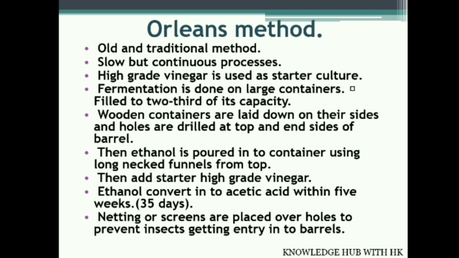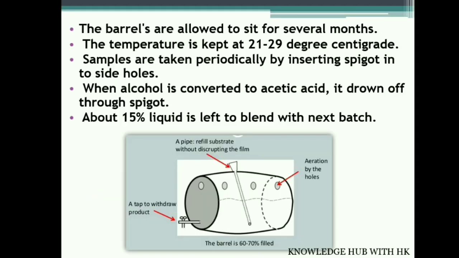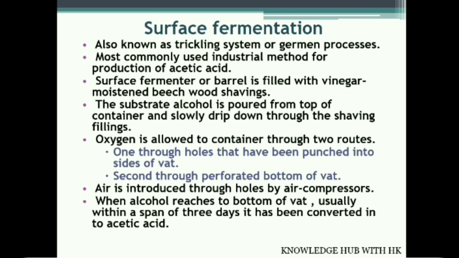Then after creating the holes, ethanol is poured into the container using a long-necked funnel from the top. Then about 20% of starter, a high grade vinegar, is added. After 5 weeks or 35 days, ethanol is converted into acetic acid. About 50% liquid is left to blend with the next batch of acetic acid production. Here I have shown the diagrammatic presentation of the open vat method.